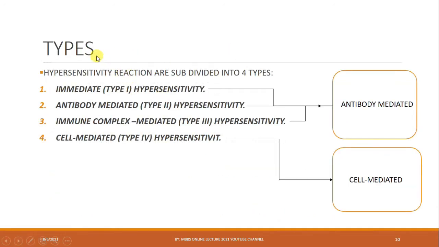So what are the types of hypersensitivity? These are divided into two: antibody mediated and cell mediated. What are the types of antibody mediated? These are immediate type 1 hypersensitivity, antibody mediated type 2 hypersensitivity, immune complex mediated type 3 hypersensitivity, while cell mediated is type 4 hypersensitivity.